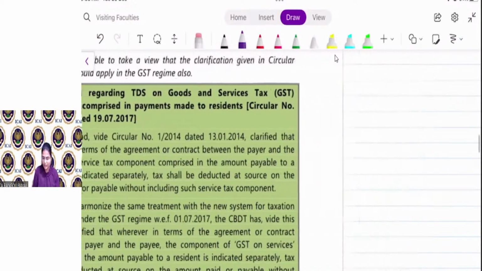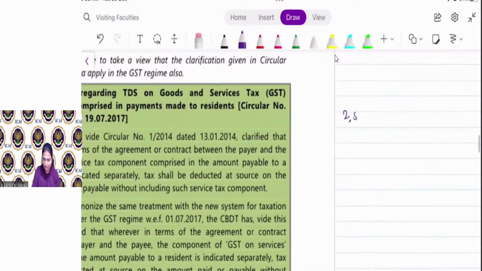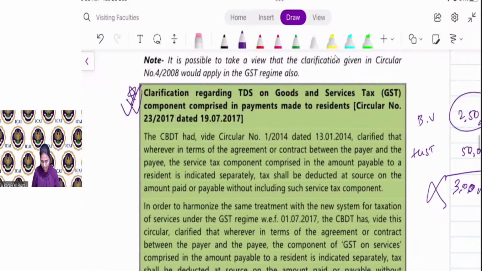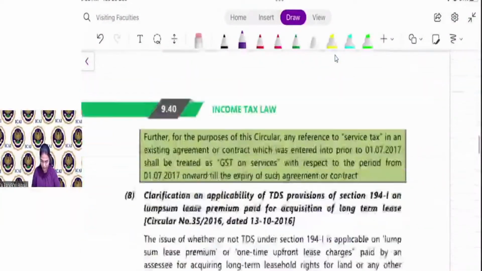Say for example, there is a bill of 2,50,000 basic value plus GST. I'm taking just random figures, not on some percentage basis. Say the 50,000 is GST, so the total is 3 lakh. You have to deduct TDS under section 194I on 2 lakh 50 and not on 3 lakh. So GST is not included.